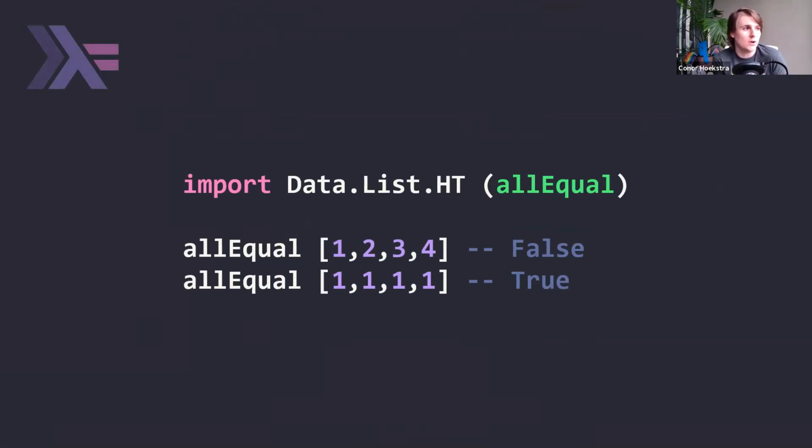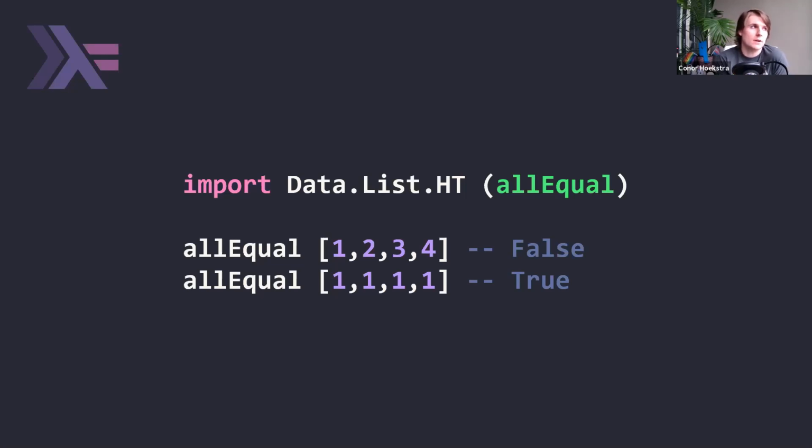Here, we're just making 2 calls to all equal, and we're passing it a single list. So all equal takes a single argument, which is a list of numbers or a list of objects. And it's just going to check, are they all equal to each other? So in the first example, we have 1, 2, 3, 4. Clearly, those are not all equal to each other, so it's false. And in the second example, we have 1, 1, 1, 1. So these are all equal to each other, so it's true.